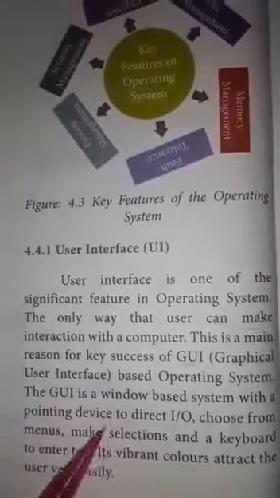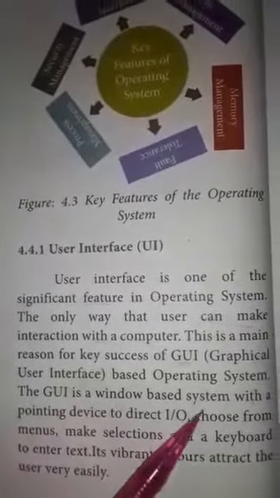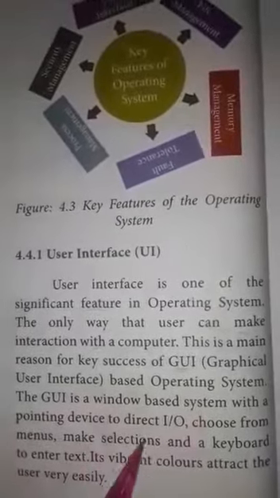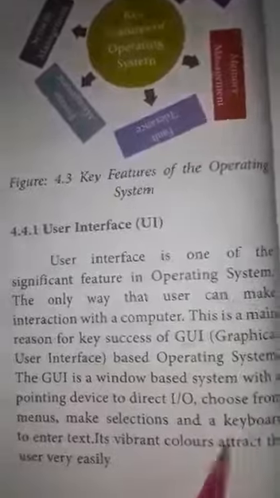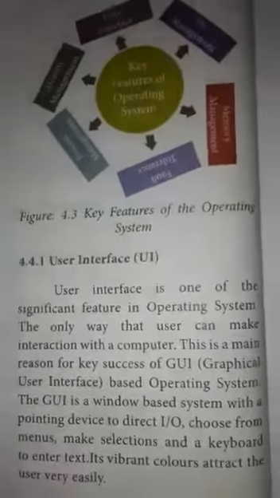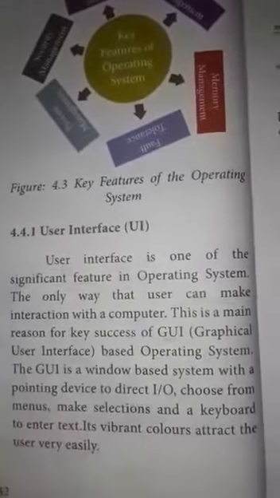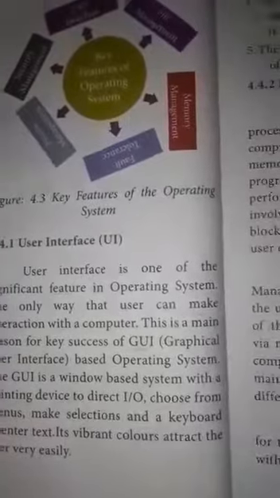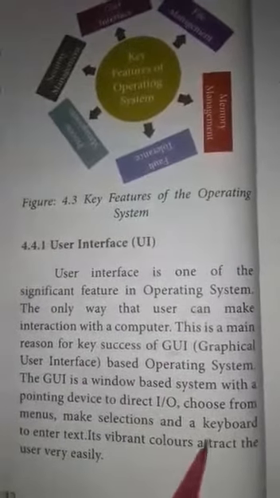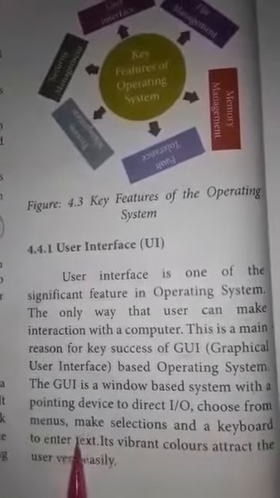The pointing device is used to choose from menus and select any one object, menu, icon or tool. The keyboard is used to enter text.